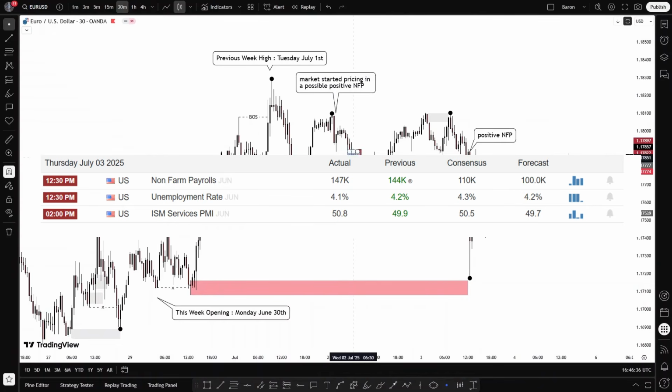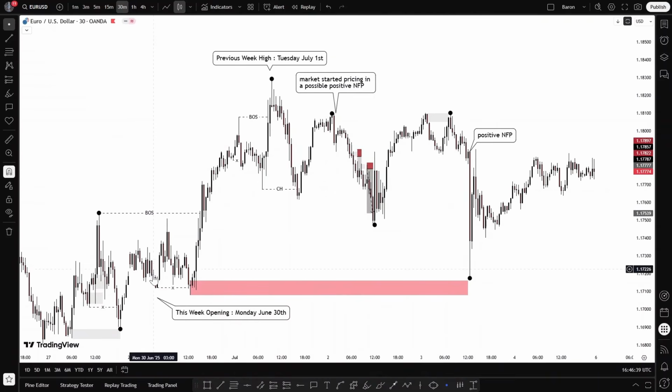So these were the two moves of the market. First of all, we were bullish because of the German CPI, which was better than expected, and then we started a bearish move caused by more positive data coming from the United States. And after that, the market started anticipating a positive NFP, and so this is what has kept EUR/USD bearish here. And you can see EUR/USD keeps breaking the structure to the downside.